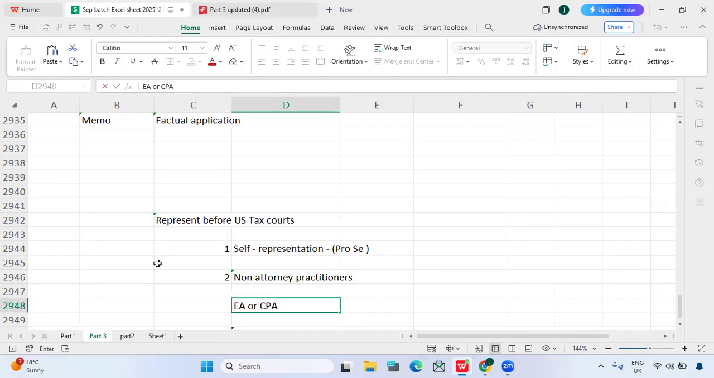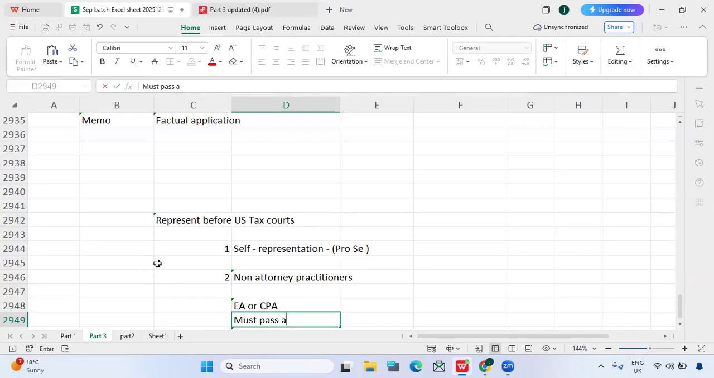So in that case, what can he do, the EA or CPA? There is an exam, a separate exam. To practice before the US tax court, he needs to pass the exam. He does not need to clear an attorney exam, which covers different law subjects. He is an enrolled agent already. He would like to practice before the US tax court. For that, EA or CPA certification will be fine, along with a separate exam.